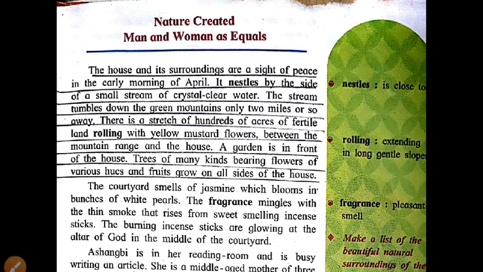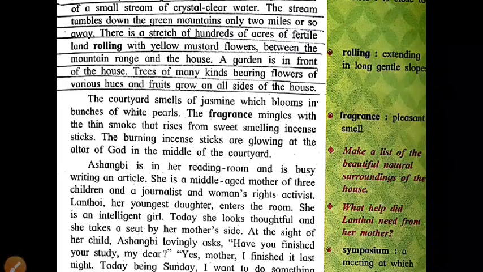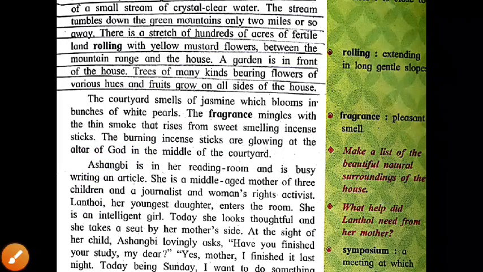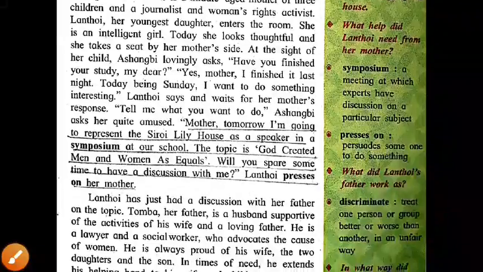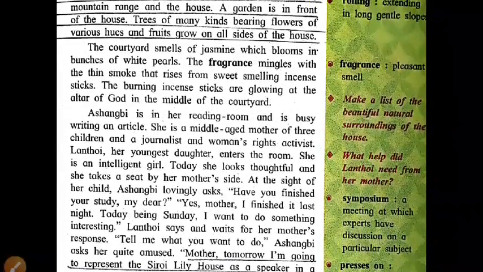Okay, now we have the three characters which are given here. First of all Ashangbi, second is Lanthui, and third is Tomba. So Ashangbi is the main character. She is the mother. Second, Lanthui is the daughter. And third, Tomba is the father of this Lanthui. So this is also given there. First is Ashangbi, then second is Lanthui, the daughter, and the preference of her father is given there, the name of the father, that is Tomba. Later we will discuss all this with the help of the paragraphs.